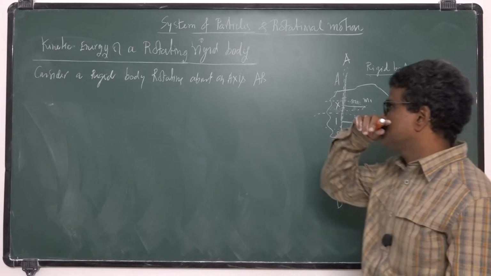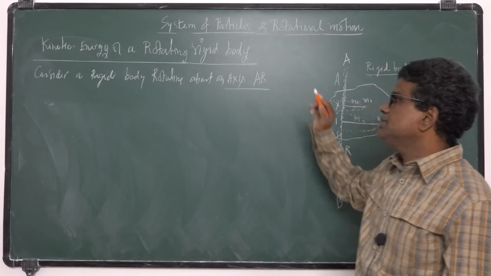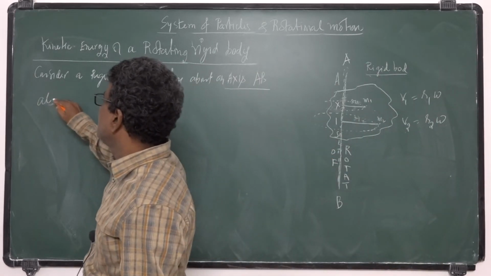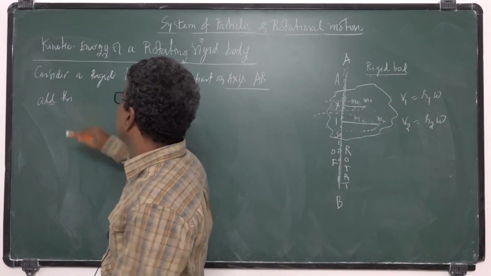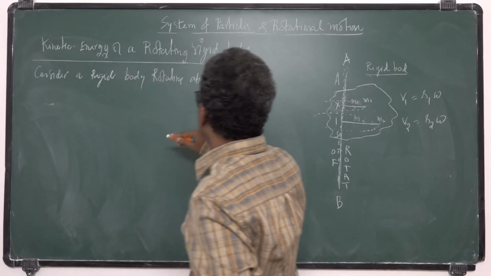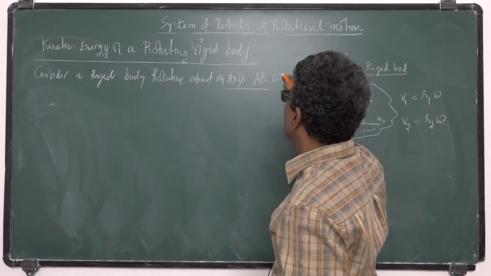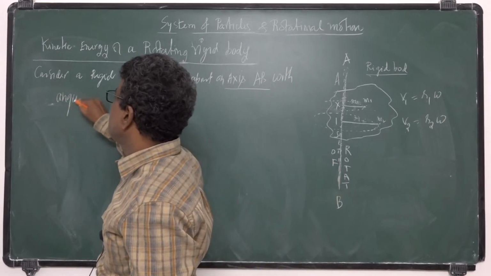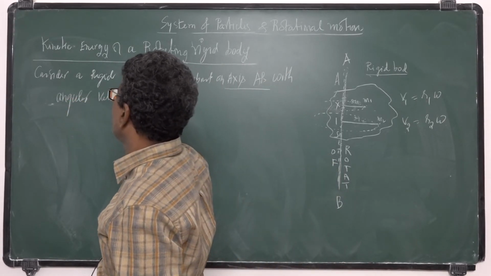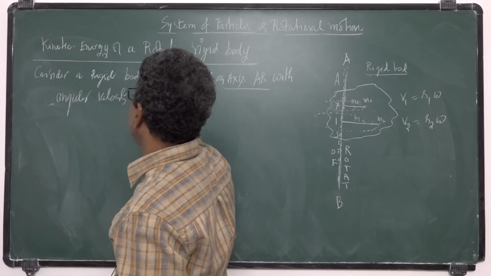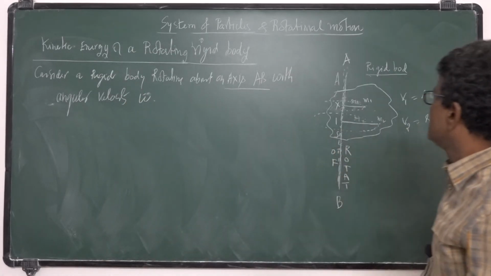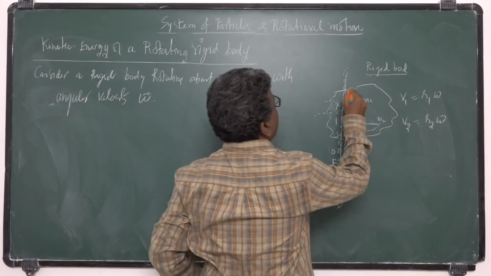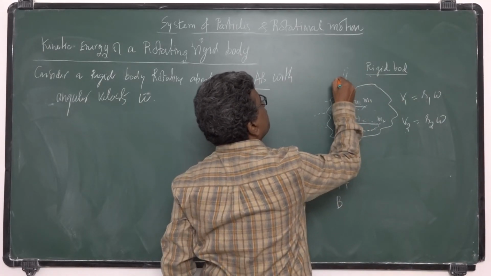AB is the axis of rotation. All the particles of the rigid body... consider a rigid body rotating about an axis AB with angular velocity omega. So it is rotating about this axis AB. This is the axis of rotation AB.